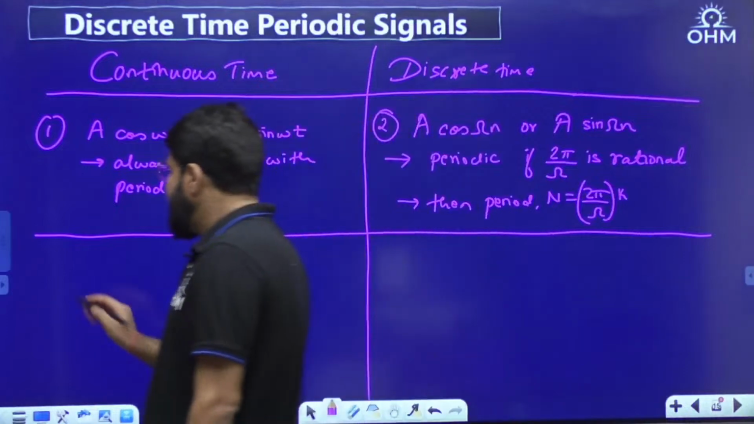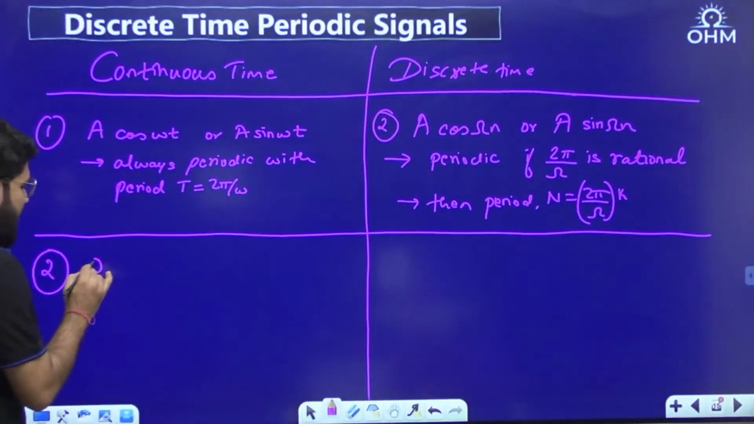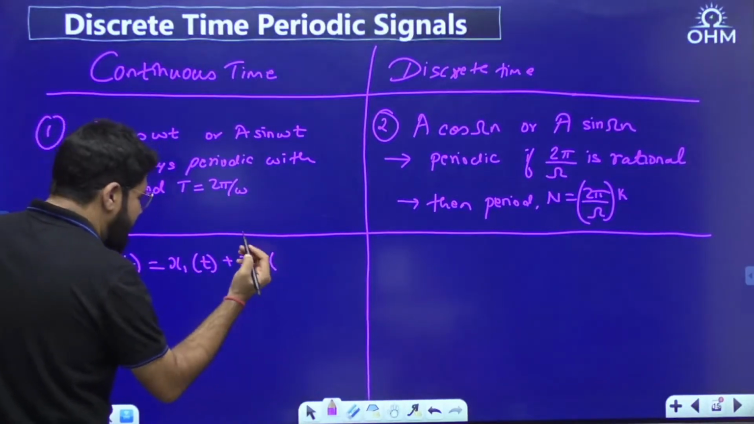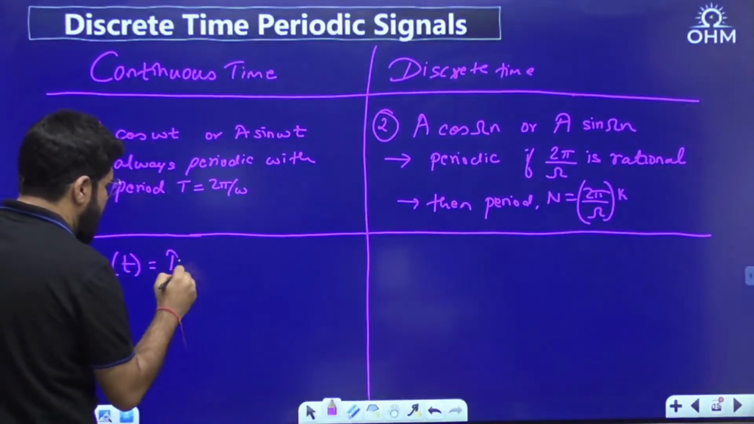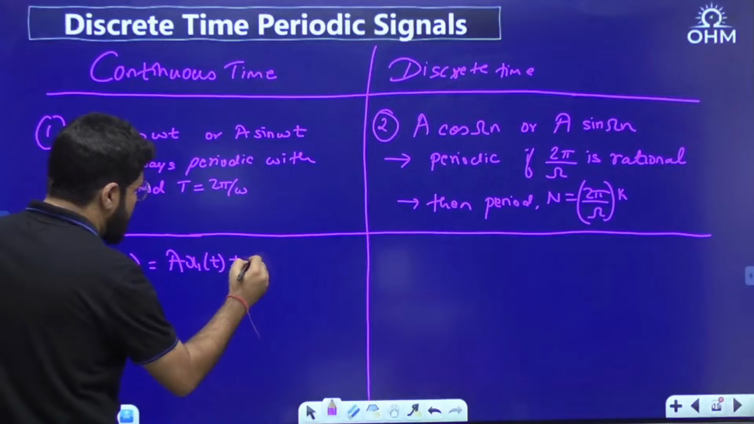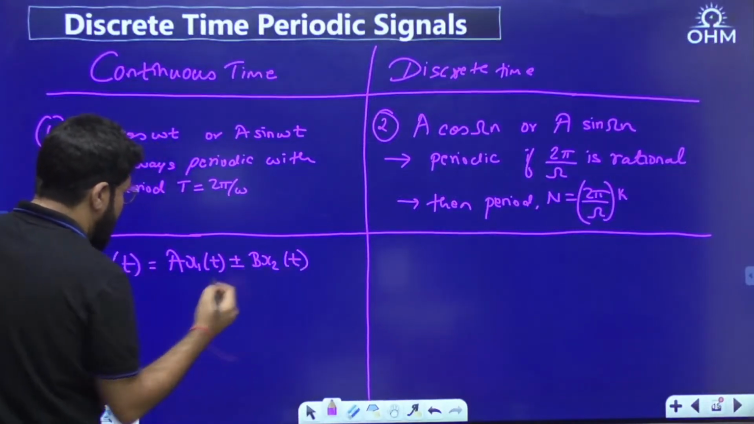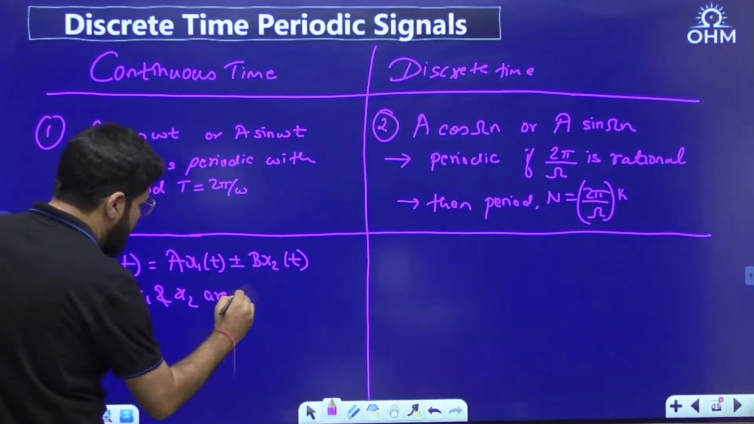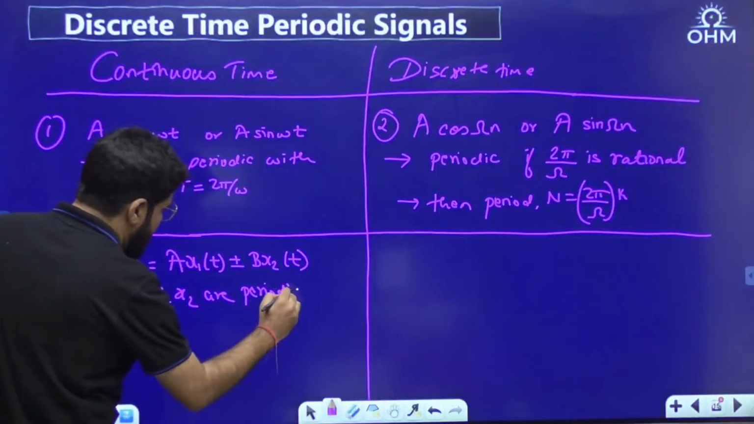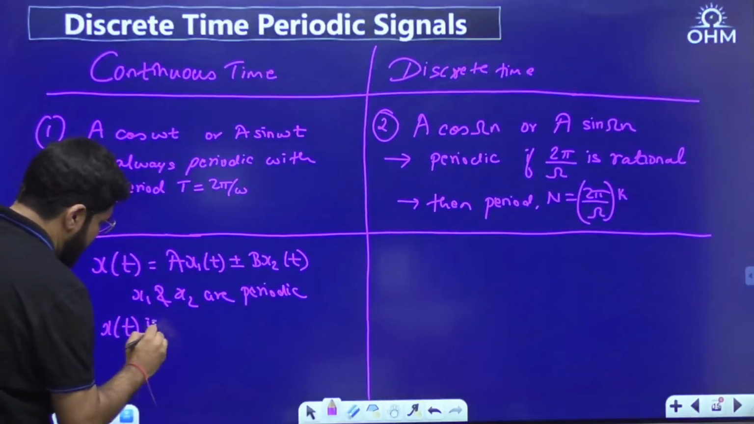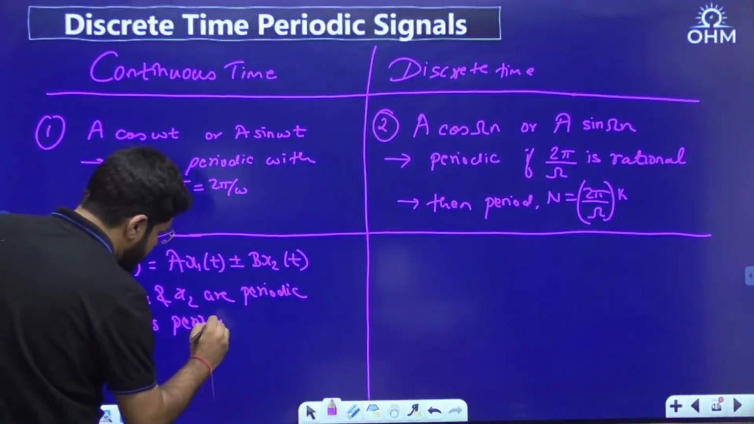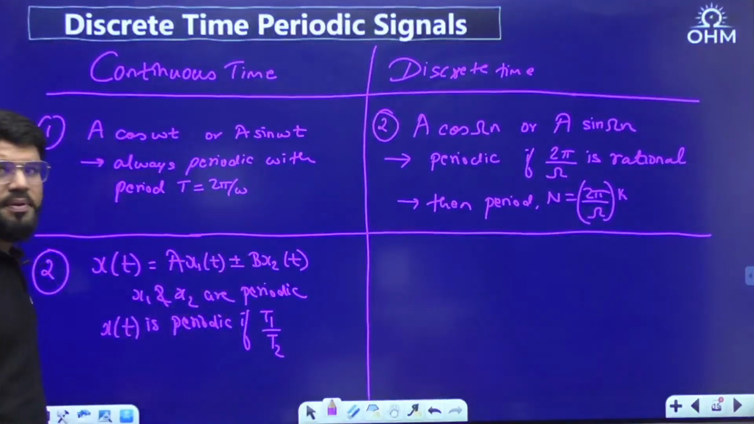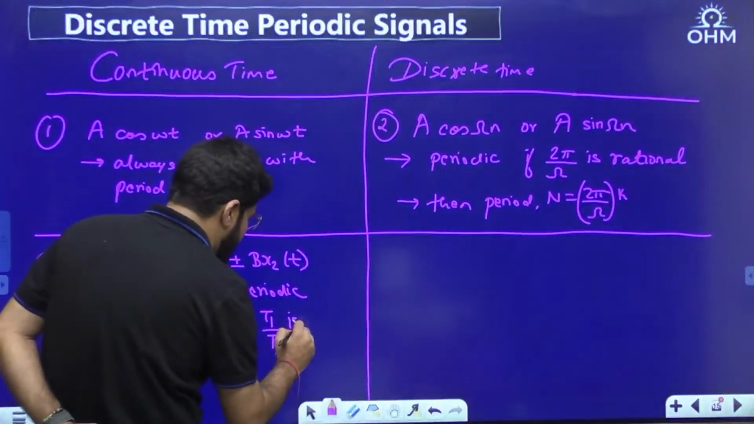Then in the continuous time domain, we learned that if you take addition of two periodic signals, x1(t) plus x2(t), any linear combination, a x1(t) plus or minus b x2(t), where x1 and x2 are periodic, the signal x(t) is periodic if the ratio of the time periods is rational. Suppose this has the time period T1 and this has the time period T2, so the ratio T1 by T2 is rational.